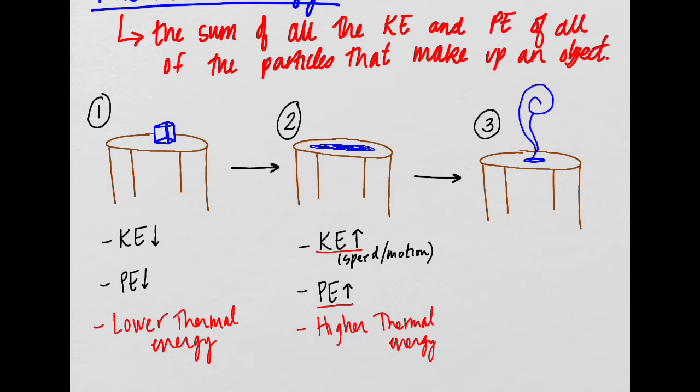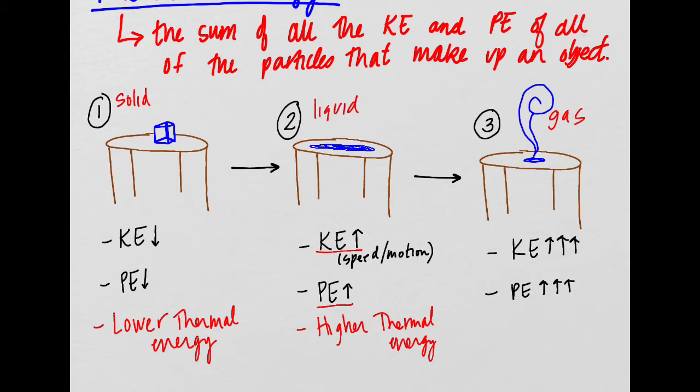So it's going to go from liquid to gas. We're not going to see it anymore. So gas, water in the gas form, has the highest kinetic energy. Those particles are moving way faster than liquid particles, and they spread out way, way more. So we have way more potential energy and way more kinetic energy in gas particles than we do in solid or liquid. This is gas.